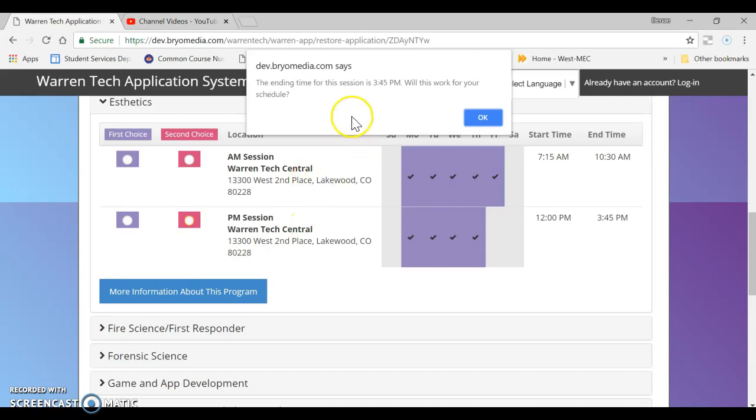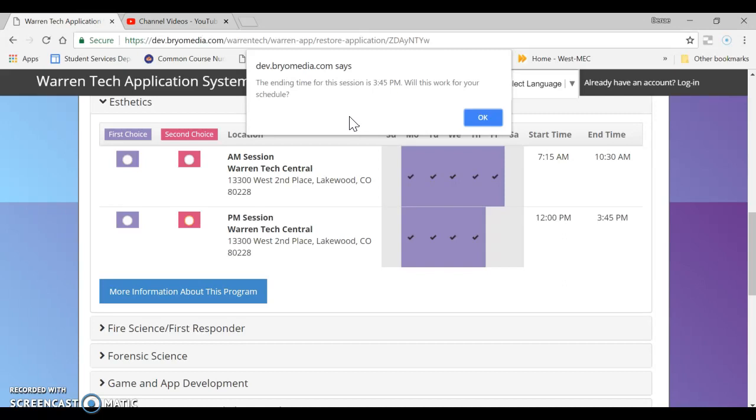So let's say a student picks PM session for aesthetics. We do have a pop-up reminder for all the PM programs. So the pop-up says the ending time for the session is 3:45. Will this work for your schedule? So remember, at Warren Tech Central, the PM session is noon to 3:45, Monday through Thursday, and at Warren Tech North, the PM session is 11:45 to 3:30, Monday through Thursday. A lot of students forget that we go that long during the week.